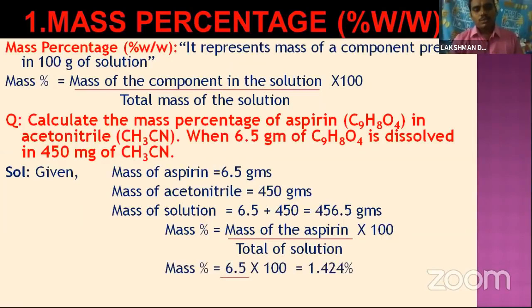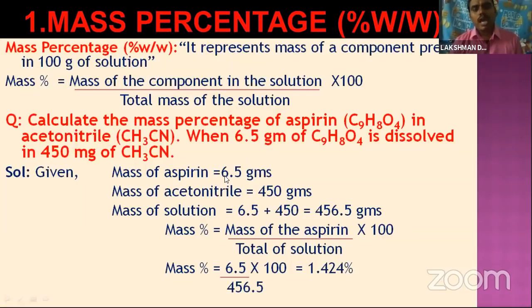So mass percentage is equal to 6.5 by 456.5 into 100. We get 1.424 percentage. So clearly you can observe why we take 6.5 grams in this formula. What is the 6.5? Mass of the aspirin.